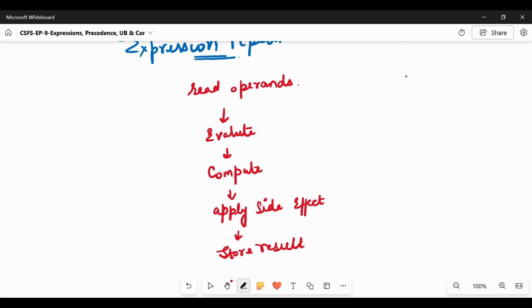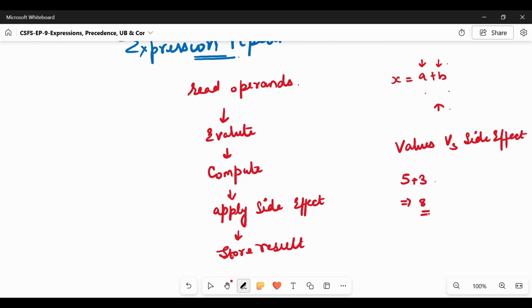We read operands. Like we have x = a + b, where a is an operand and b is an operand. Based on the operands we can evaluate, and based on whatever the operator is, we do the computation. Now it says apply side effect. What does that mean? Say the expression is a + b. Let us assume a is 5 and b is 3. After reading the operands, evaluating, and computing, the result will simply be 8.